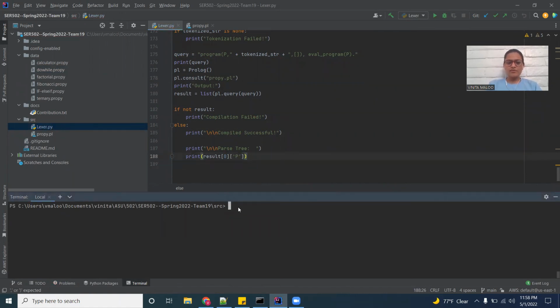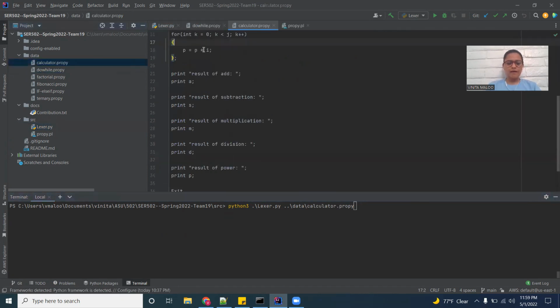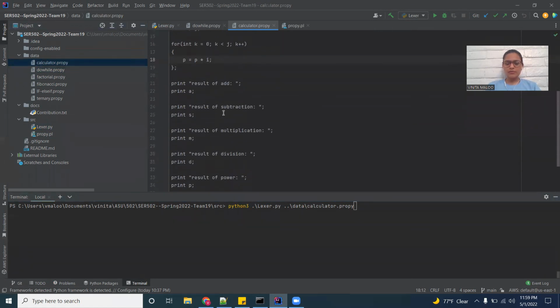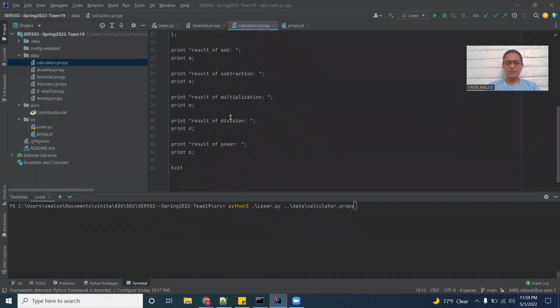Since our Lexer is in Python, I'll be using Python to run the Lexer. I'm using the calculator program. Let me show you the program first. This is just a simple program. Here we have written programs to add, subtract, multiply, divide, and get the power of numbers. So I'll run this program here.